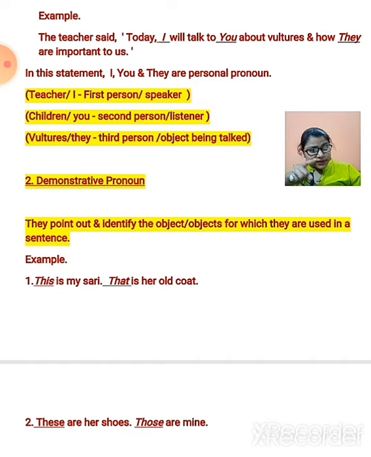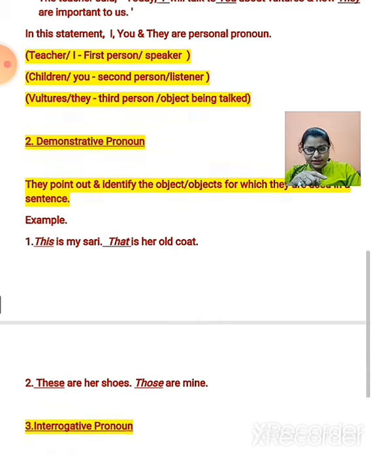Now, that is old coat. Okay, that is, so the word that is used for the old coat, and the old coat is kept somewhere far, no? So the word that is used for the things that are kept somewhere far from us.